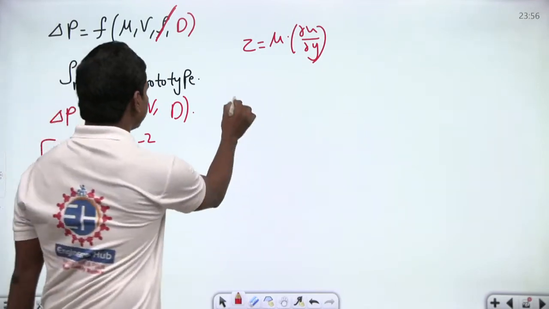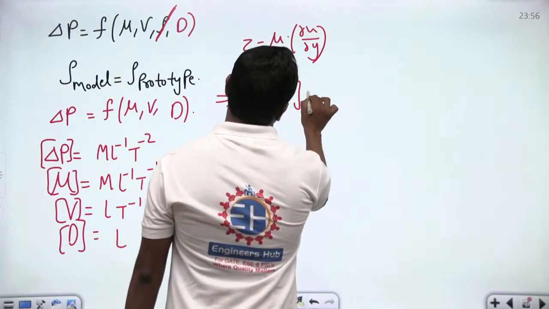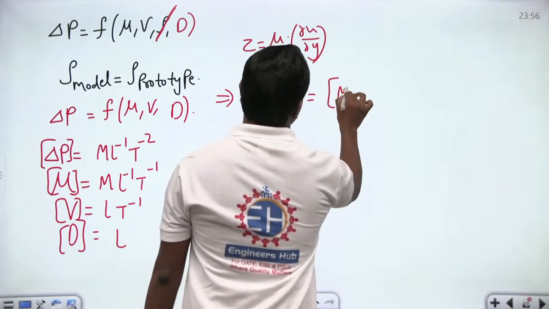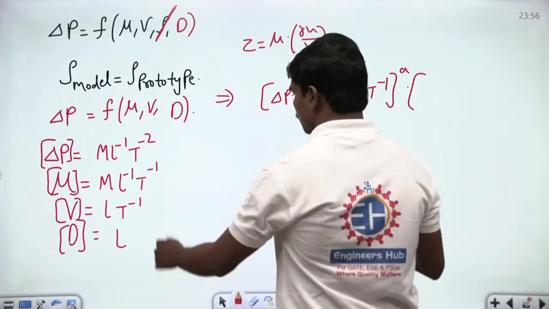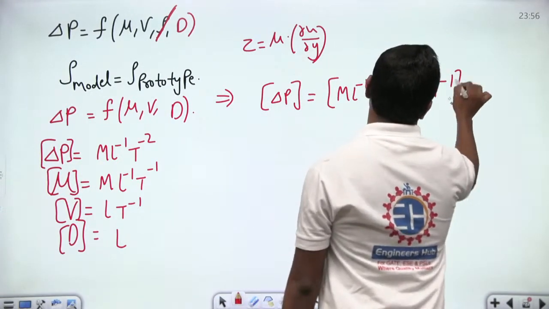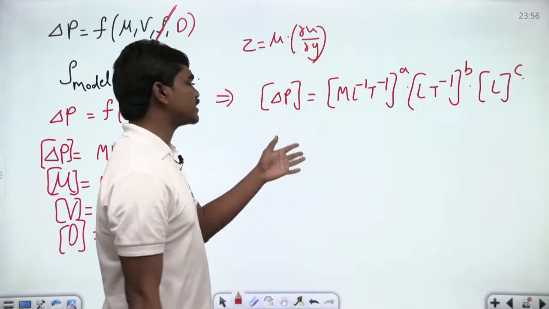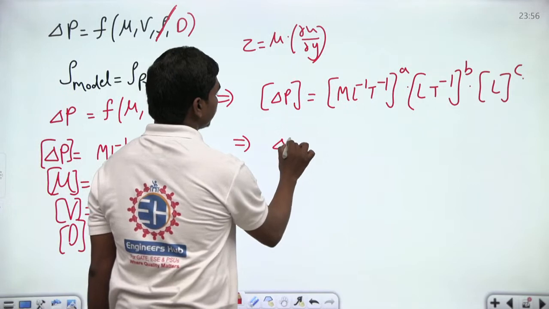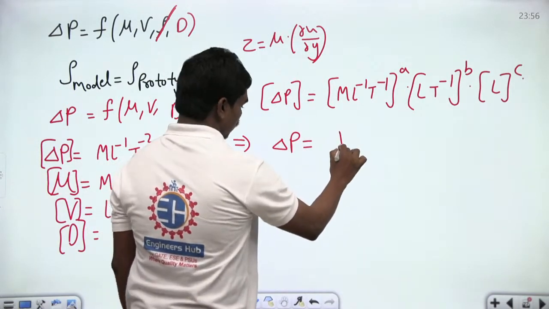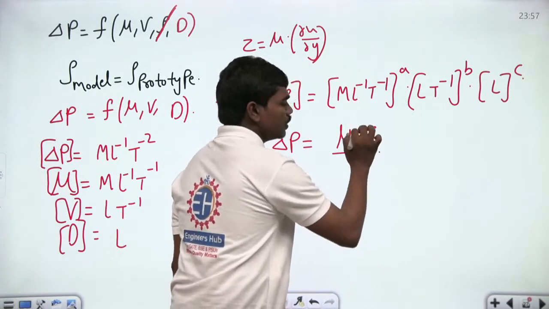So definitely, delta P should be dimensionally equal to some function of M L power minus 1 T power minus 1 whole power A, into L T power minus 1 whole power B, into L power C. And you will be getting 3 unknowns and 3 equations, because you are dealing with 3 fundamental dimensions. So one thing you will get: delta P is equal to mu V by D. This is what we will be getting.